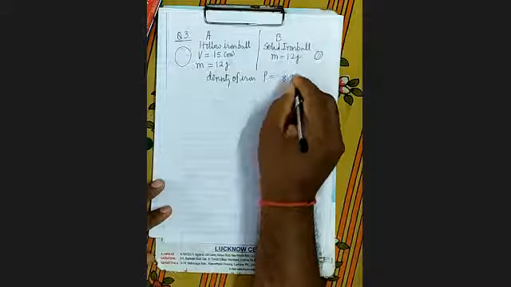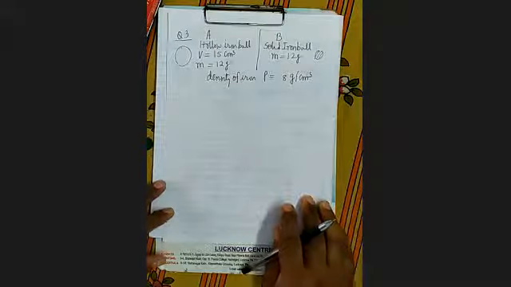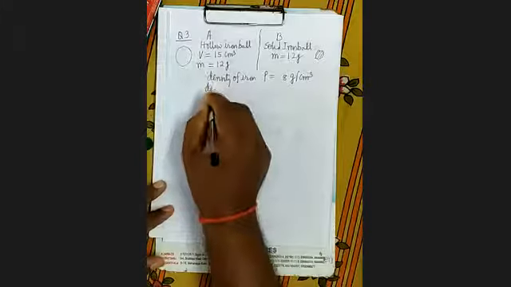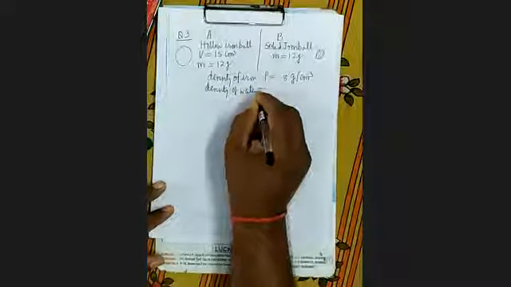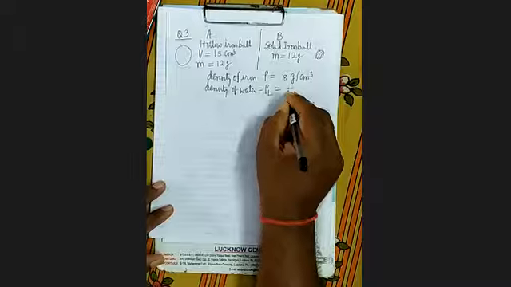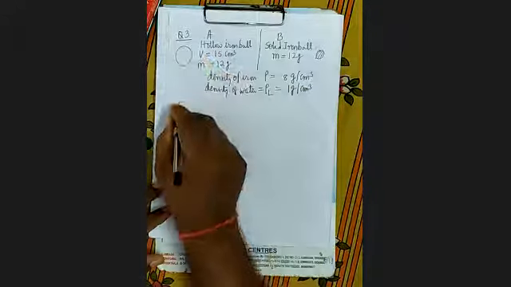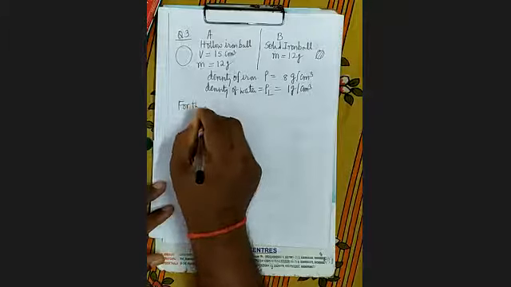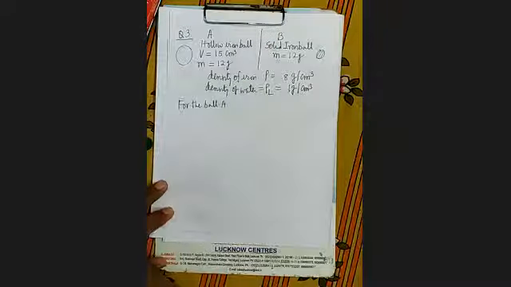8 gram per centimeter cube. Here everything is in CGS system, as given, and it is placed in which liquid? Water. Density of water, rho L, is equal to 1 gram per centimeter cube. So see here, for ball A, it is given that both are placed on the surface of water in a large tub.